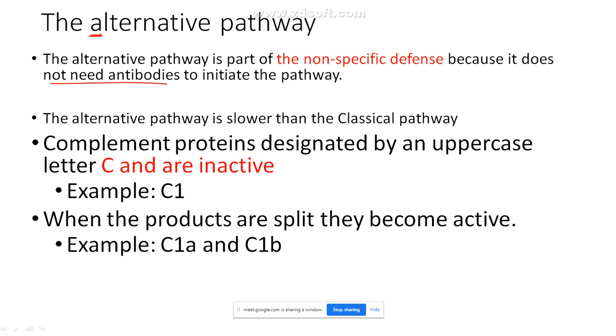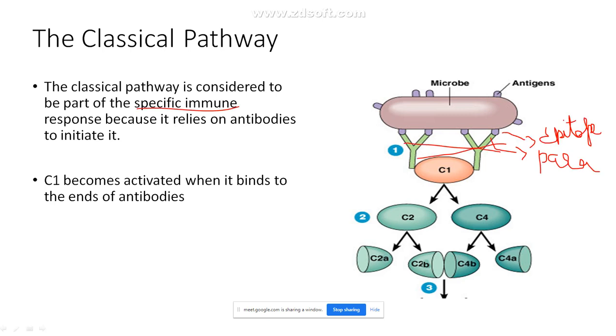Since this alternative pathway does not require any antibody, it has to do its work by itself. So it is slower in the process when compared to the classical pathway. Usually whenever we write a complement protein, it is written with an uppercase, capital C, and they are always in an inactive form unless they encounter the antigen. Now you will see this picture. Once they encounter the antigen, whether classical or alternative, the complement gets activated and then it breaks itself.